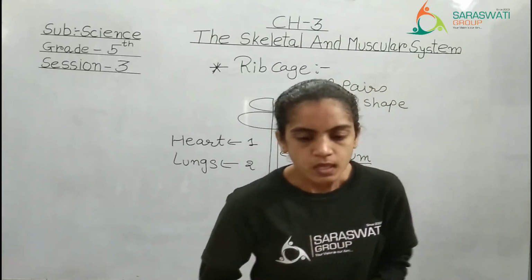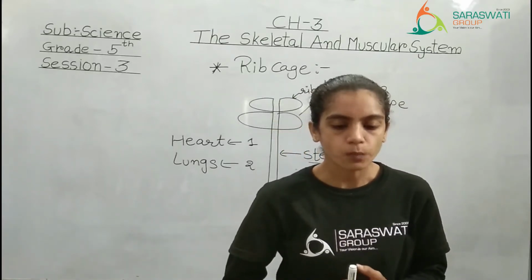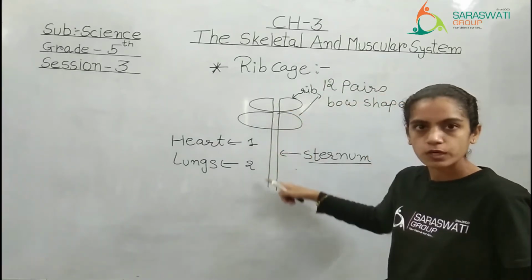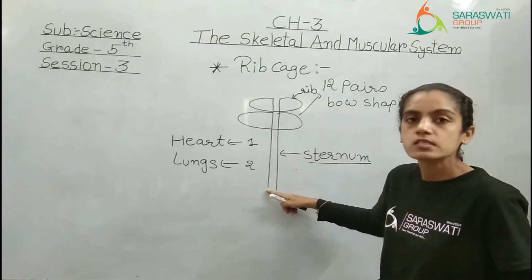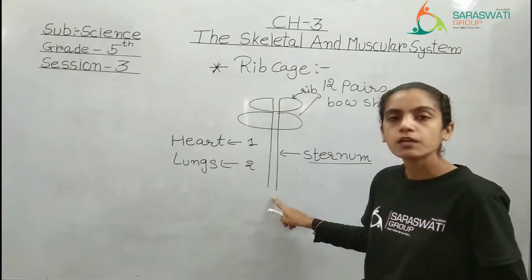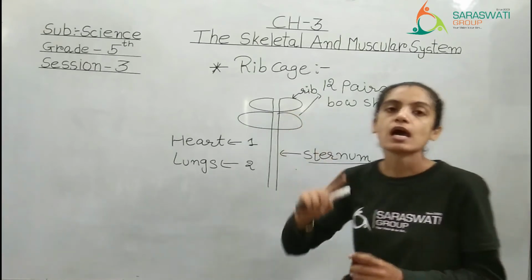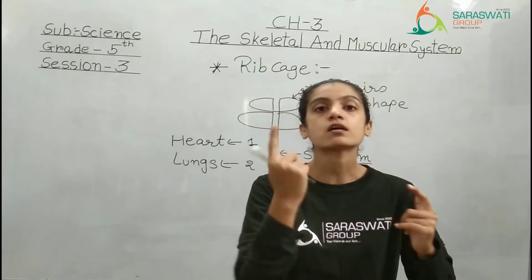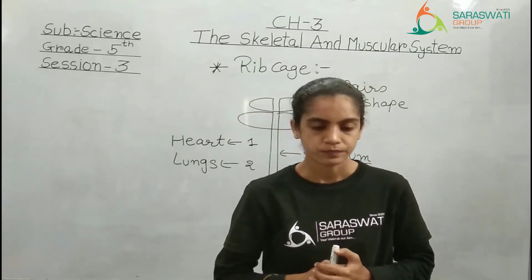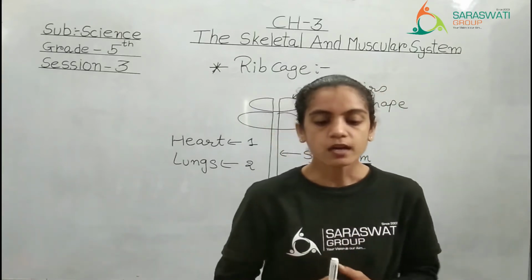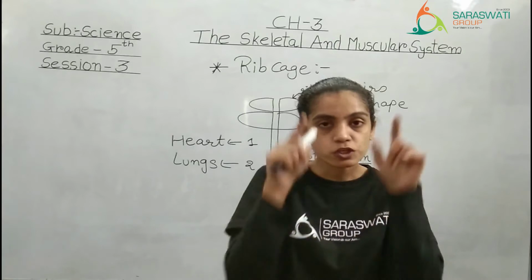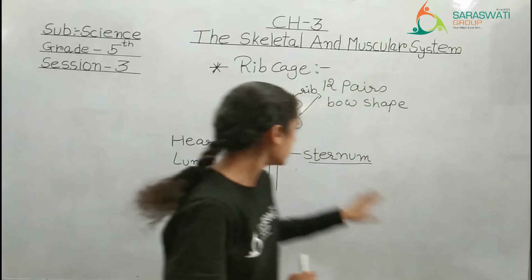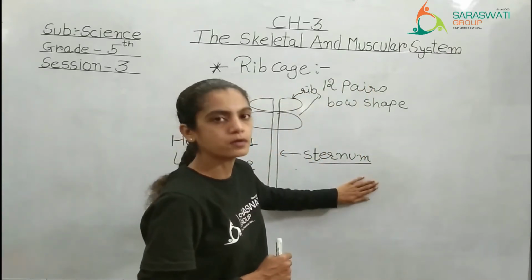The rib cage has another long bone in the front called the sternum. I told you the meaning of the sternum. The sternum is the main middle bone in which all the pairs of ribs are attached in a disc shape, in a round or curved shape. Clear? The sternum also has another name, written in the bracket, that is breastbone. Breastbone is the other name for the sternum.